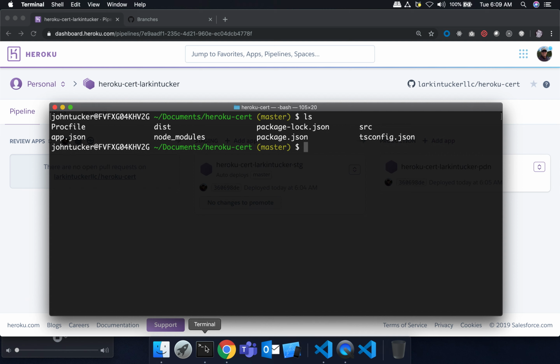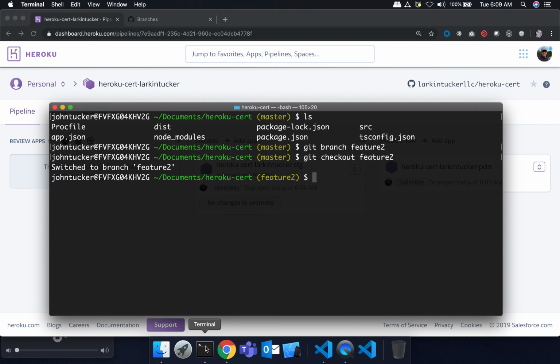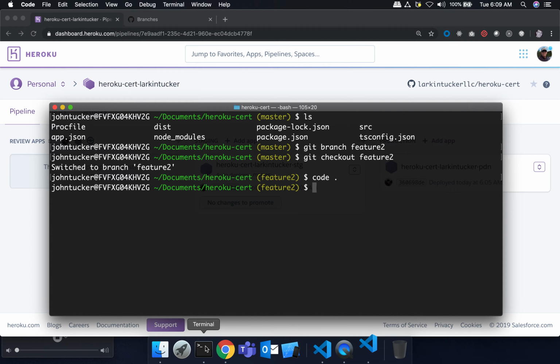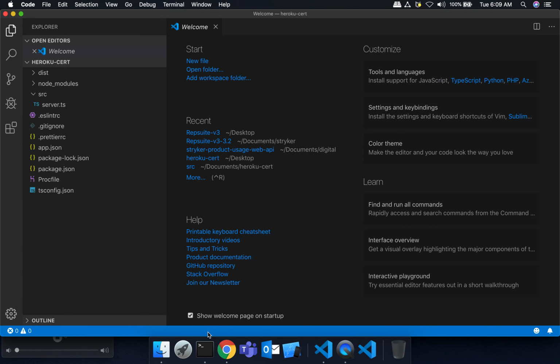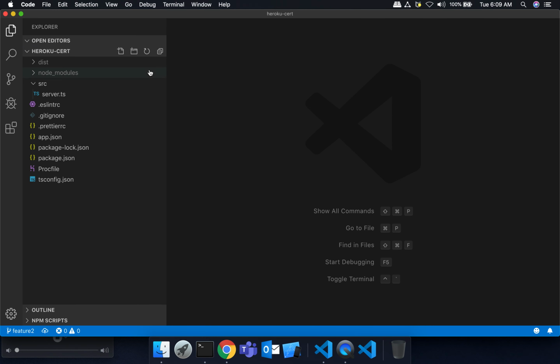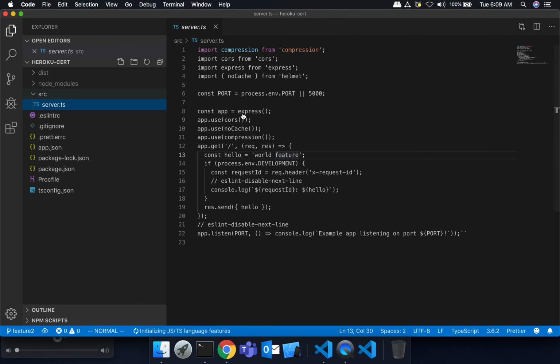So I'm going to do another branch: git branch feature2, git checkout feature2. Okay, I'm on my feature2 branch. I need to make a change. I'm going to get rid of the world feature here and go back to my world. I'm sort of undoing my last feature branch.